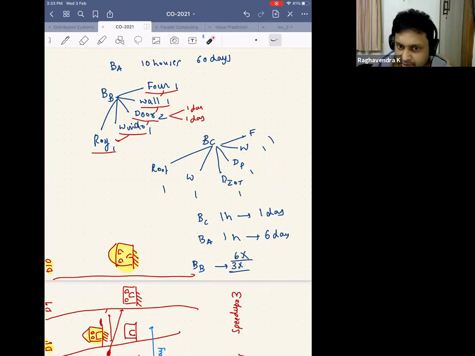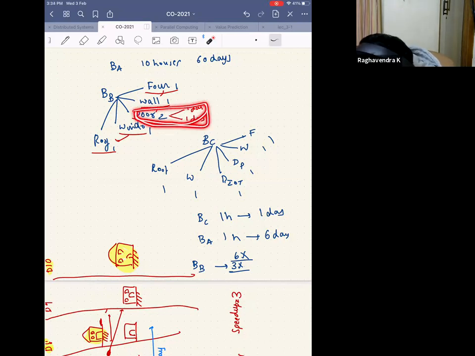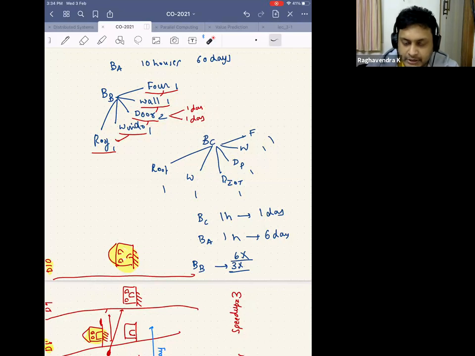So this looks like a very simple thing, but we saw that just by splitting this task of laying the door into two parts, I'm able to get a speed up of 6x when the previous case was considering just a speed up of 3x. So just to irritate you more, I'll ask a separate question. Let's say I cannot split this work like this. I cannot have a door installation to be split into two different parts. So I cannot split this work.